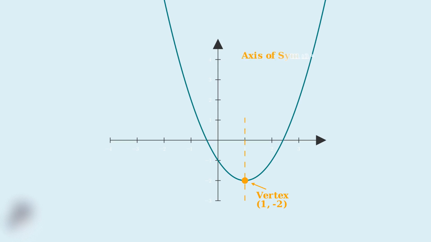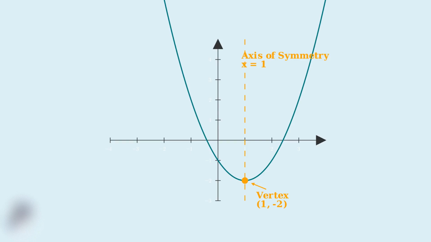The second key feature is the axis of symmetry. This is an imaginary vertical line that passes through the vertex and divides the parabola into two identical halves. If you could fold the parabola along this line, both sides would match perfectly. Notice how the parabola is perfectly symmetrical about this vertical line.